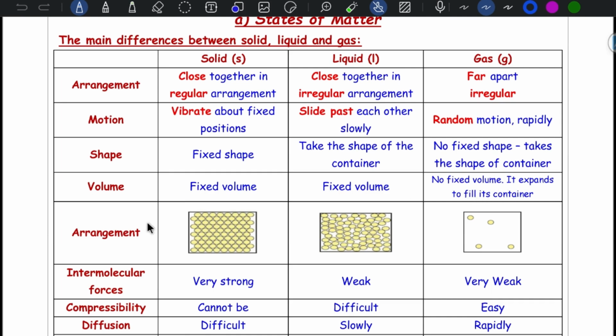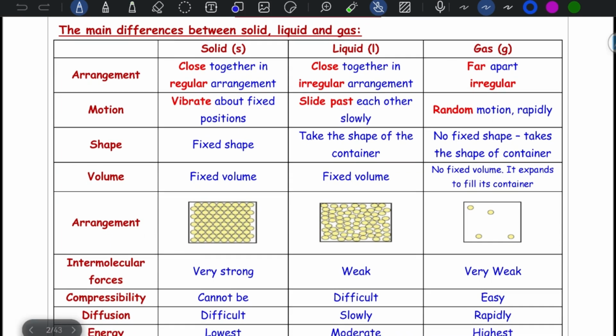When you talk about arrangement, in case of solid, as you can see, regular arrangement. For liquid, irregular but close together. This is considered as the arrangement. In case of gas, he may ask you to draw one of this. When we talk about intermolecular forces, very strong in case of solid, weak in case of liquid, and very weak in case of gas.